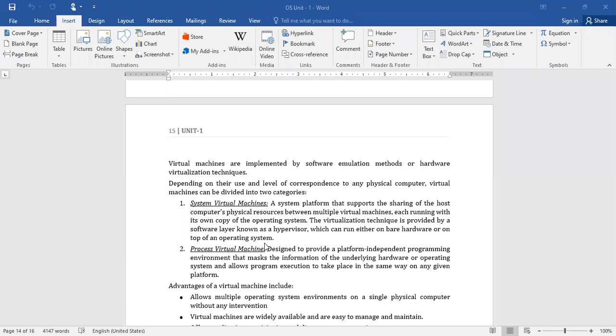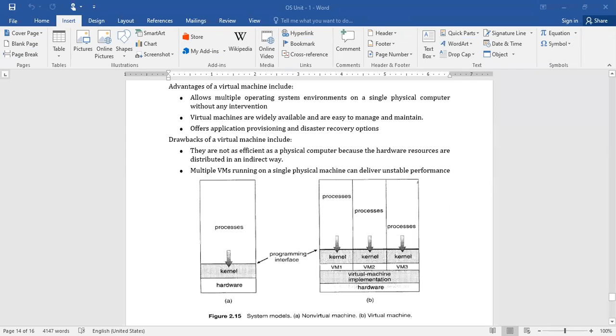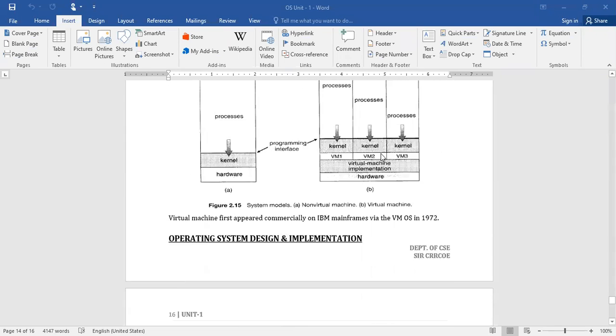A program which was developed in a Windows environment could probably run in a Linux environment also. Correct? So that is about virtual machines. Now, is it clear? Does somebody have some lagging while understanding this? Okay, thank you.